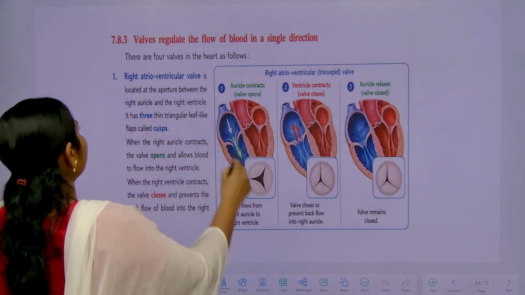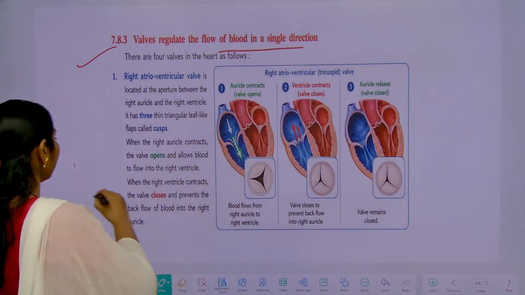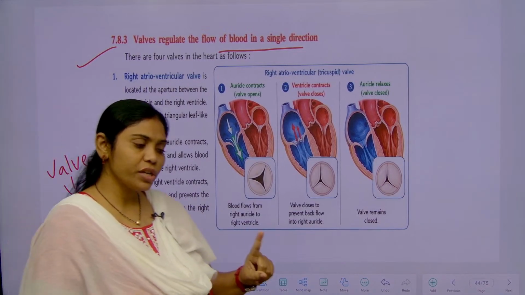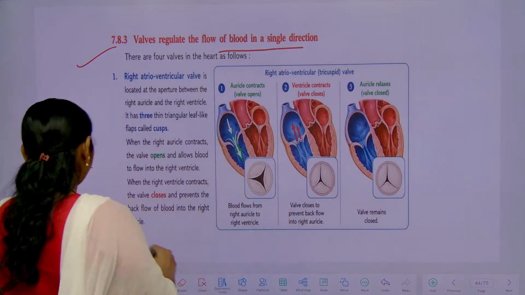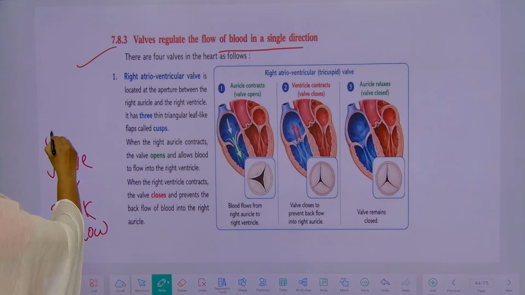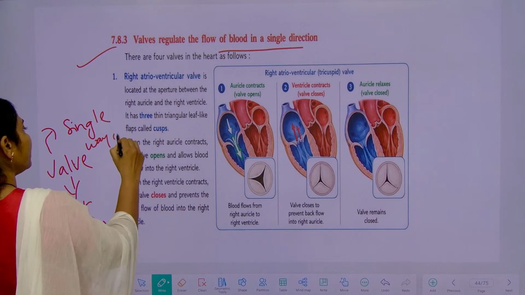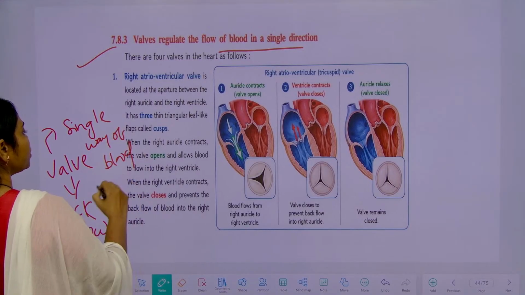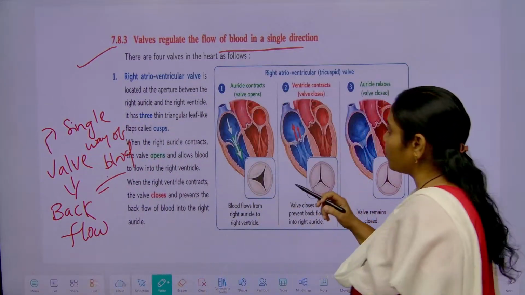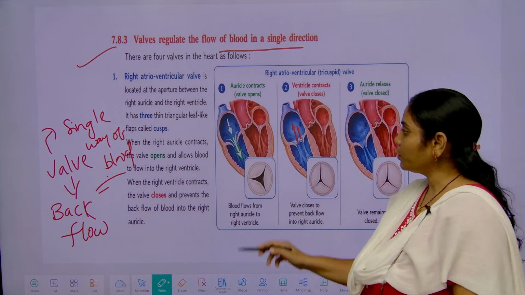Clear, students? Right. So, what are the valves that regulate the blood flow? As we know, what is the main function of valves? The main function is only single-direction flow. They prevent backflow. They ensure blood is transported in a single way. So, this is the function of the valves. How many valves are there? We will see. Okay, so these two are the atria, right, and these two are the ventricles.